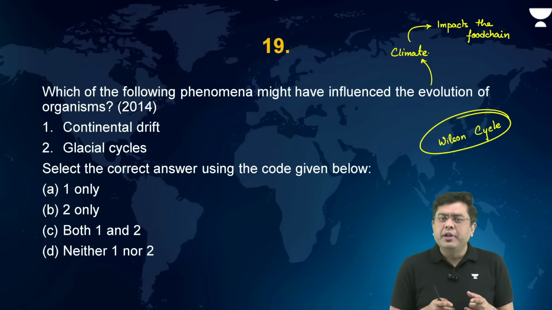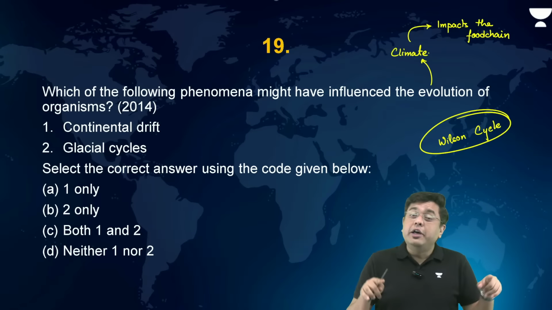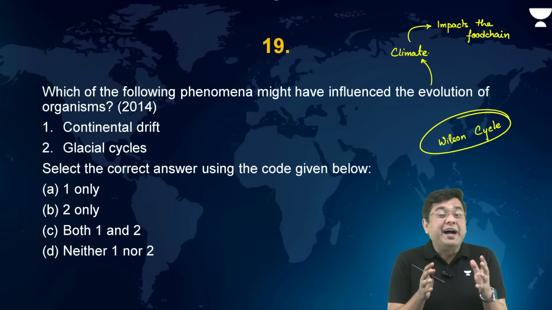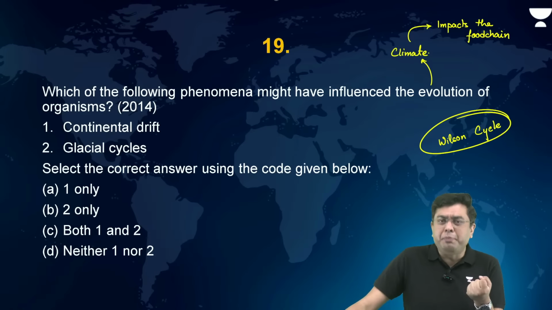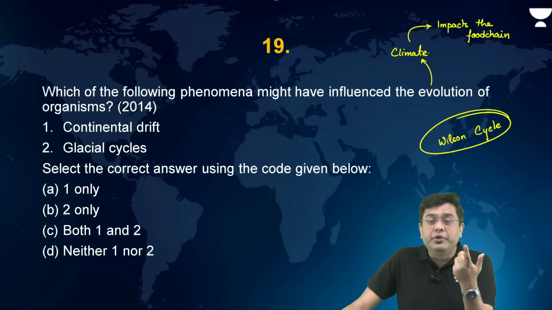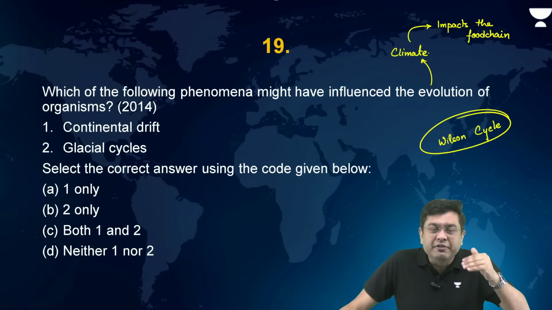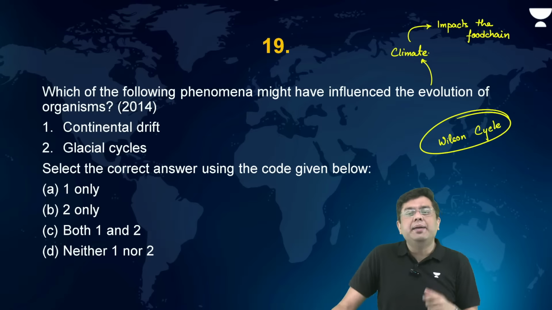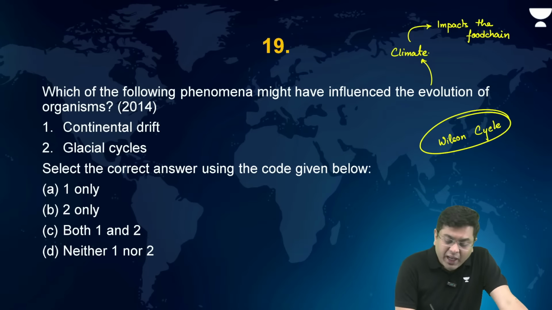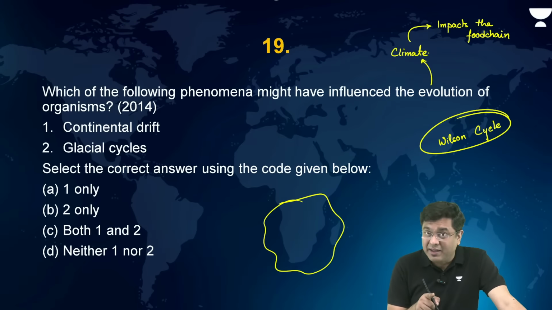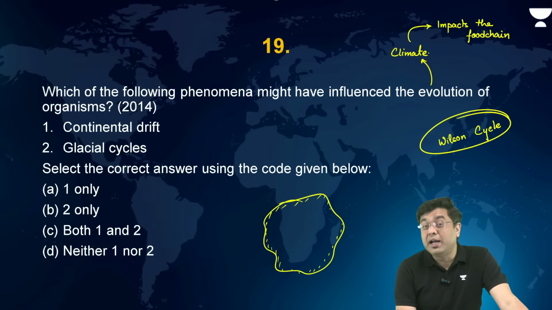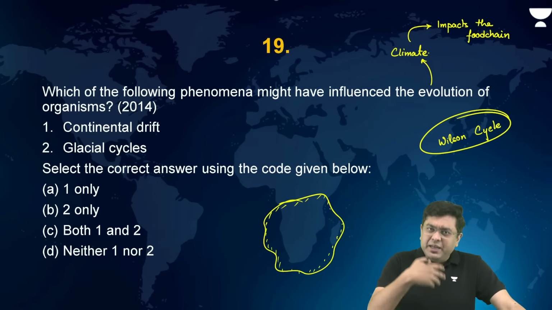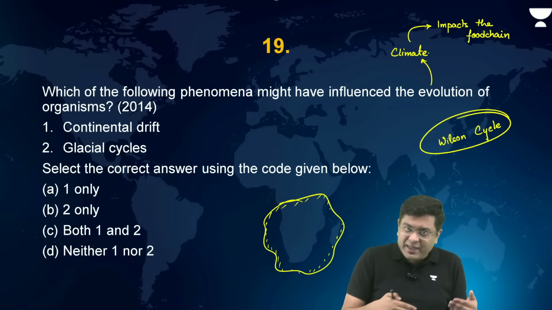So continental drift, during the time of Pangea, much of the supercontinent that Pangea was actually a desert. That had led to the development of the desert-based species. Many of the present-day lizards and the reptiles that you see, they developed harder scales during the time of Pangea. Because Pangea was a larger supercontinent surrounded by Panthalassa, and that means rainfall was restricted only across the coastal areas. The central portions were largely deserts, and that is when the reptilian species, they started dominating. They could adapt to it easier.